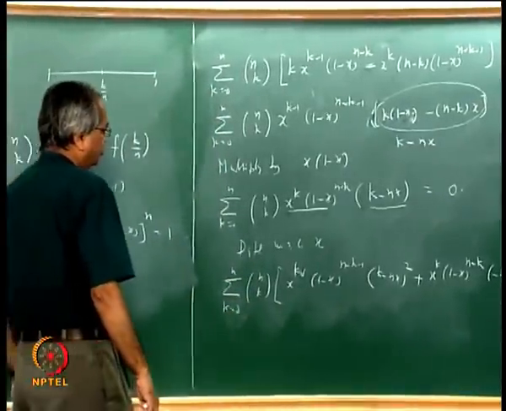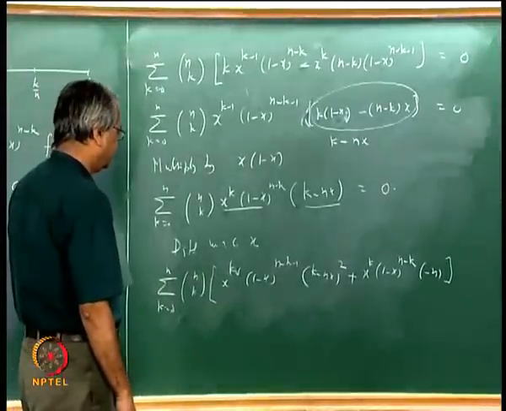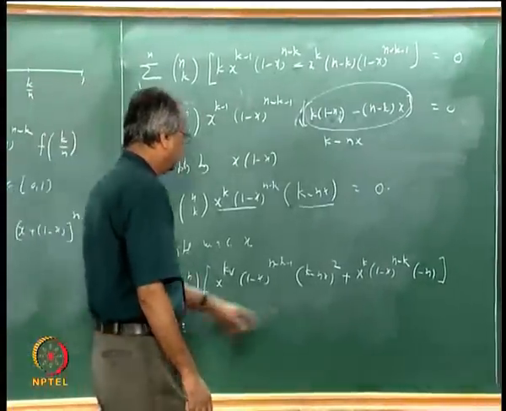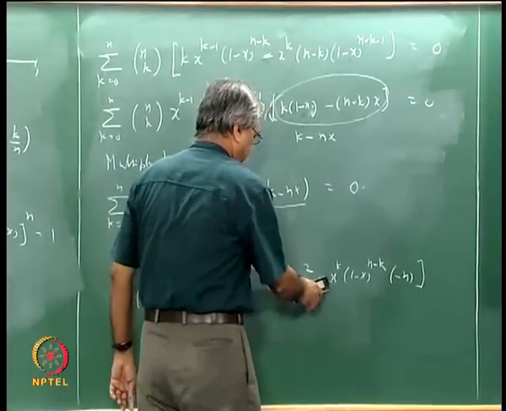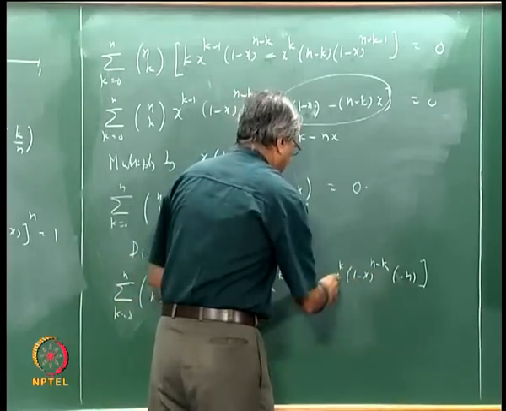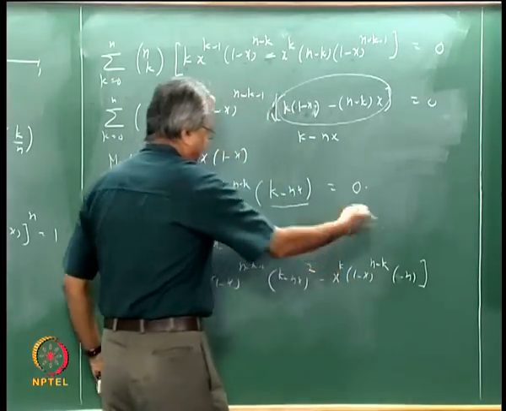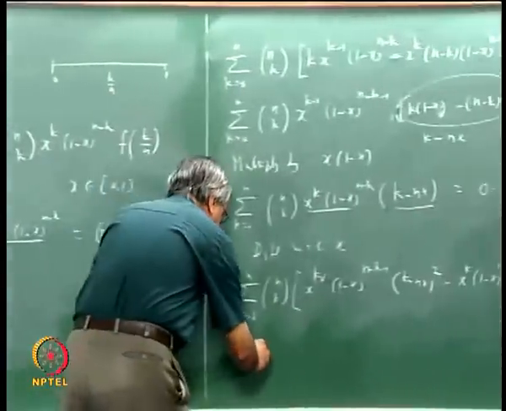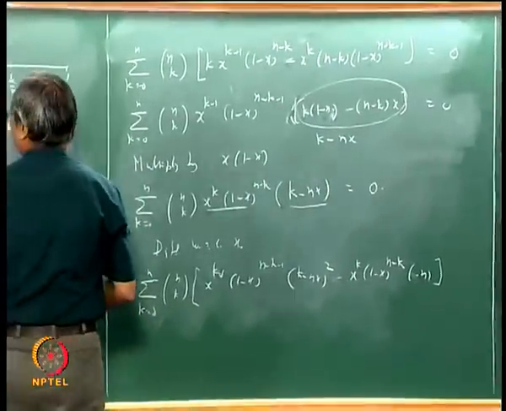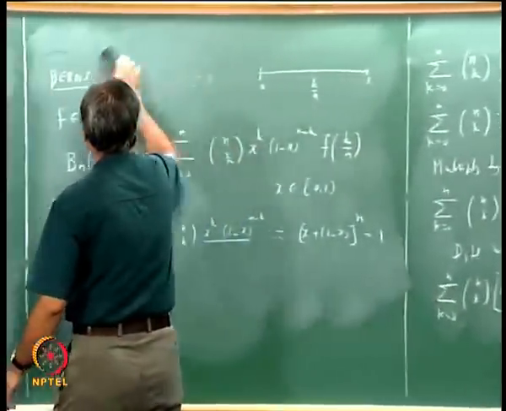Okay, so what I will do now is that this term is minus and here I will make this plus, so minus, and this term I will take to the other side. So what we will get is sigma. I think I will continue here.